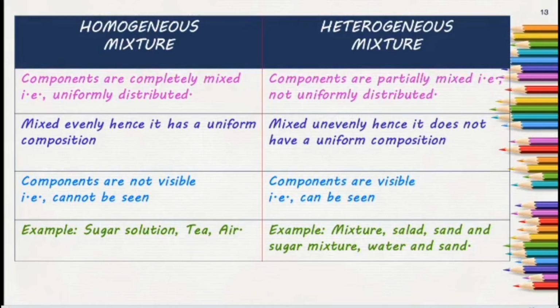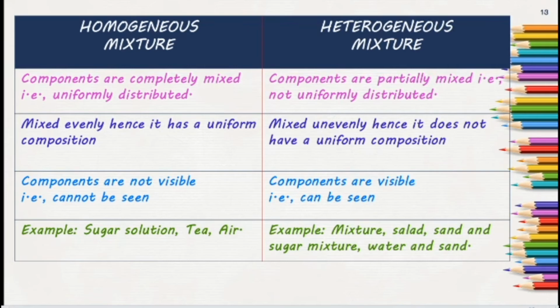Here is the difference between both mixtures. In a homogeneous mixture, the components are completely distributed, that is, uniformly spread out. But in a heterogeneous mixture, they are partially mixed, that is, not uniformly distributed. In homogeneous mixtures, they are mixed evenly, so they have a uniform composition. We already saw tea, and we all know coffee, milk, juices.